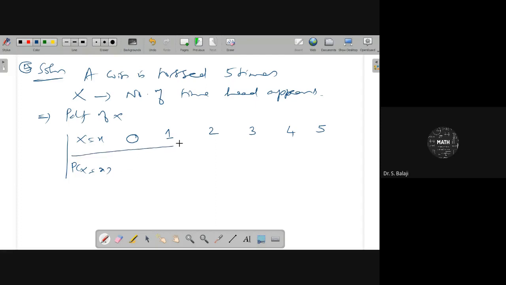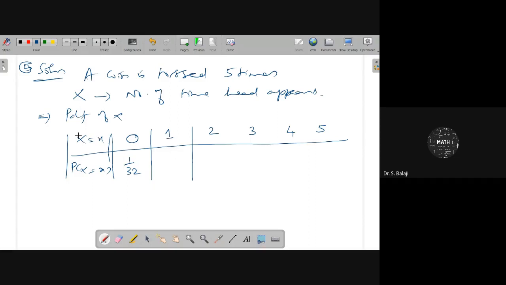In that manner, you can proceed. For no time head means all the time tail here. All the time tail means it will be 1 by 2 into 1 by 2, 5 times here. Therefore, you can get 1 by 32. Similarly, one time head remaining 4 times tail here.